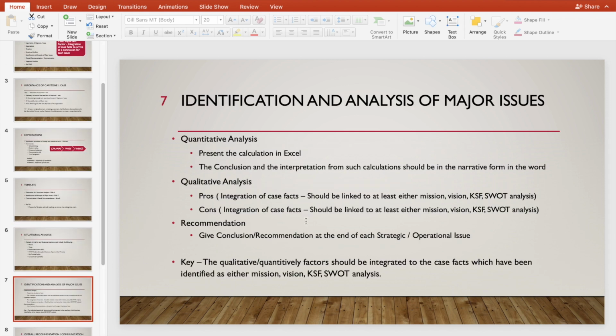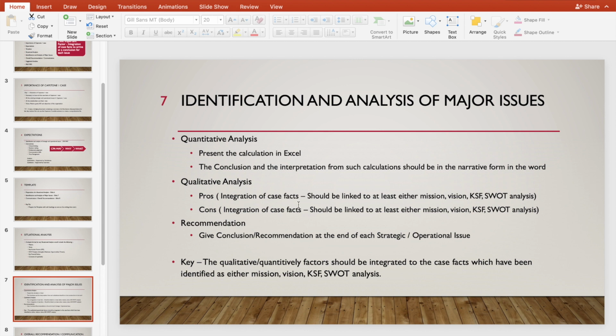Now let's talk about the identification and analysis of major issues. The quantitative analysis has to be presented in Excel. The conclusion and the interpretation are very important to present in narrative form in Word, specifically for Day 1. I would not suggest that for Day 2, but in Day 1 you would need to do that. In terms of qualitative analysis, your answer would be divided into pros and cons.